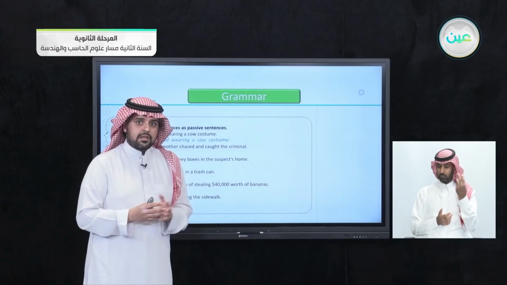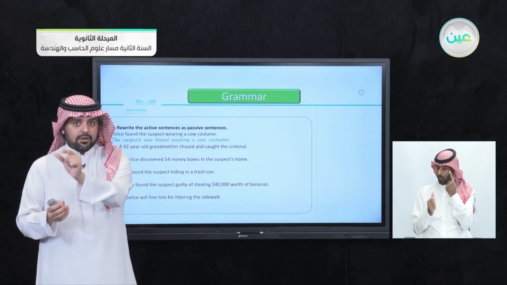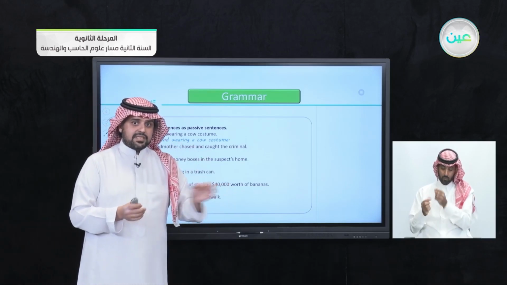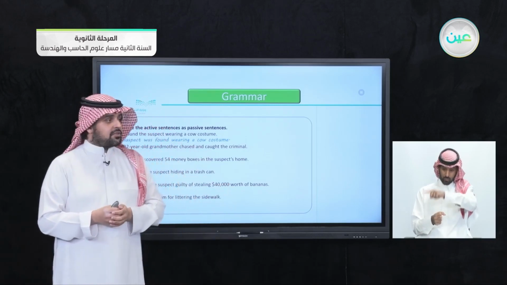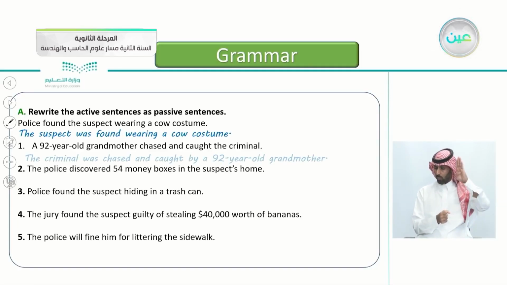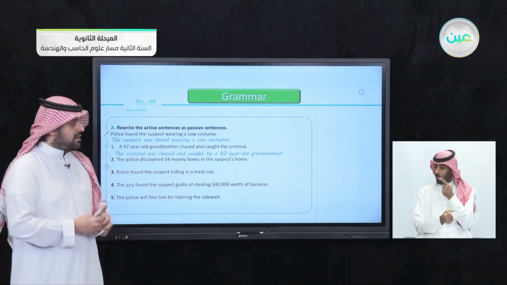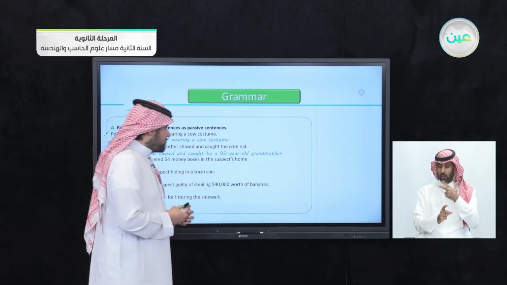If you want to answer, first find the subject, the verb, and the object. The first thing you do, take the object, put it in the beginning of the sentence, then take the verb. Yes, that's correct. So how do we answer number one? Yes, that's correct. So the object here is the criminal. So the criminal was chased. Was chased. Yes, because it's in the past. Was chased and caught by, so we wanted to add who chased him, by a 92-year-old grandmother.